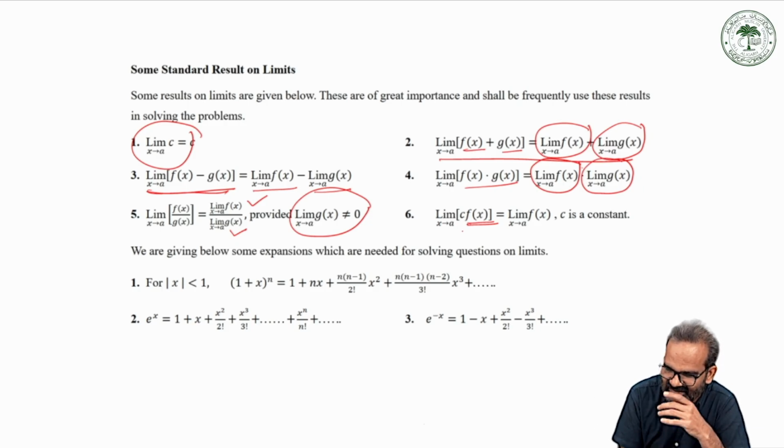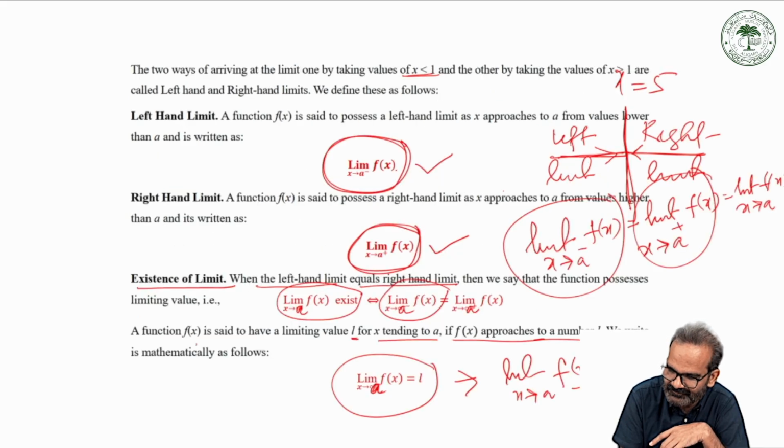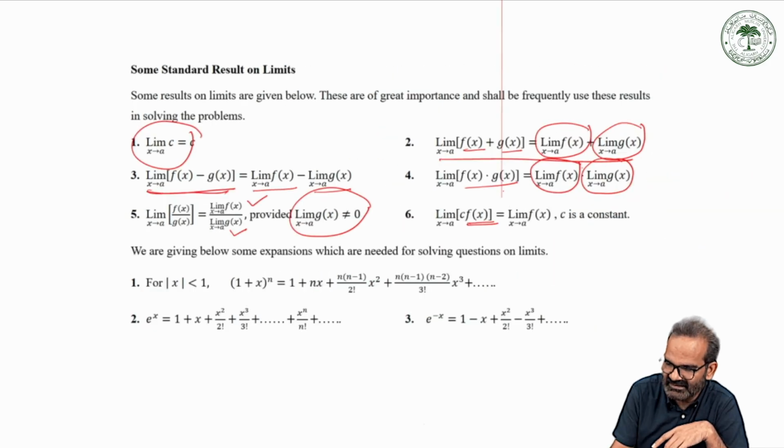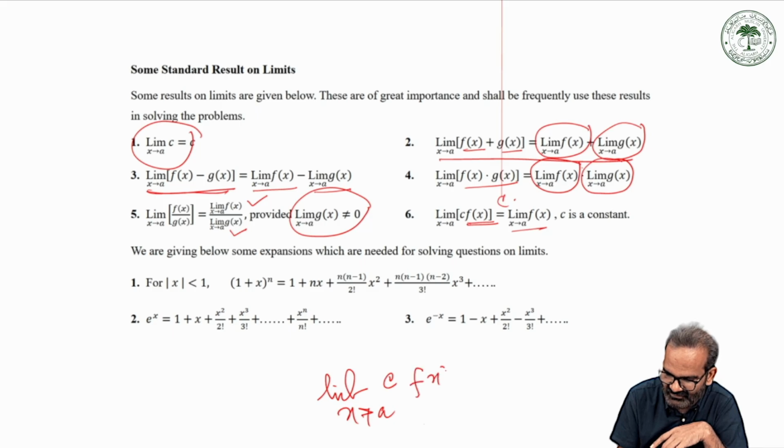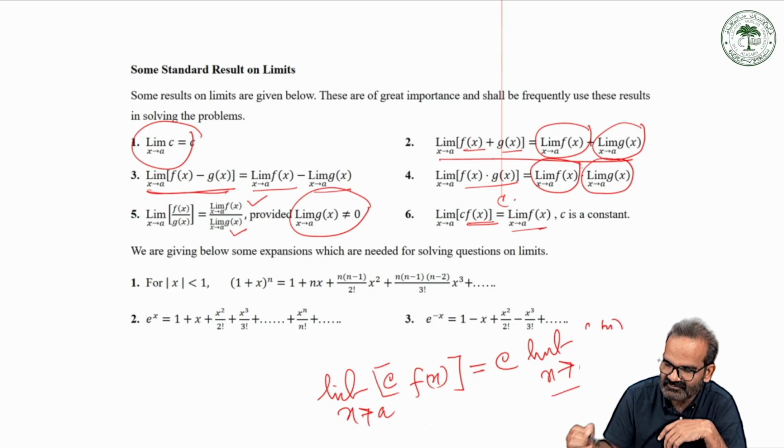Limit x tends to a of c f of x is equal to c times limit x tends to a of f of x. C is a constant, so this c can be taken outside. I have told you by property 1, limit has no impact on the numbers. This will be equal to c times limit x tends to a of f of x, right?